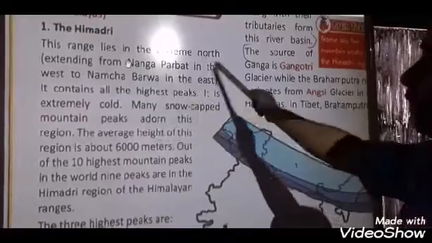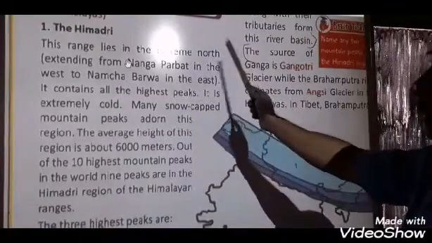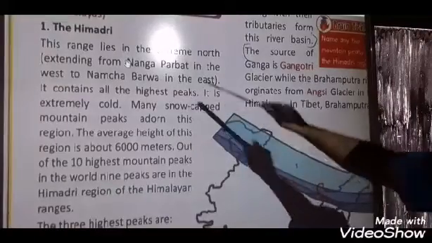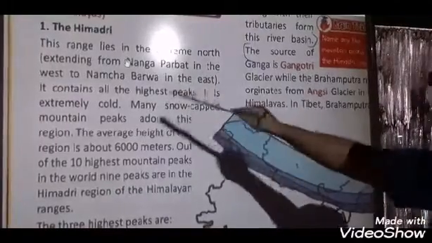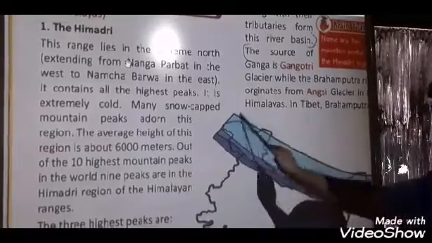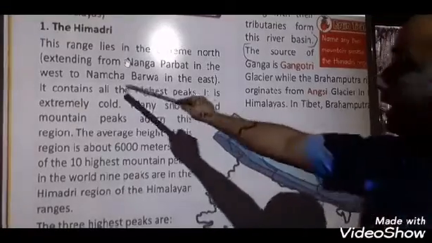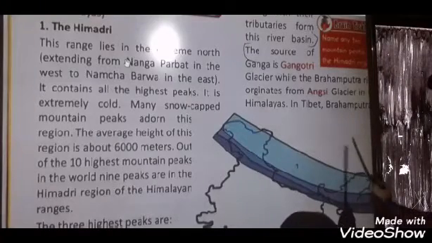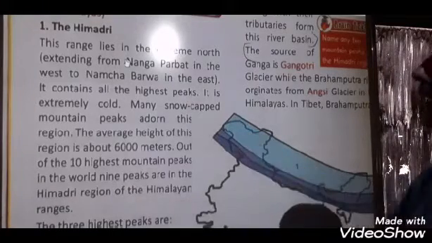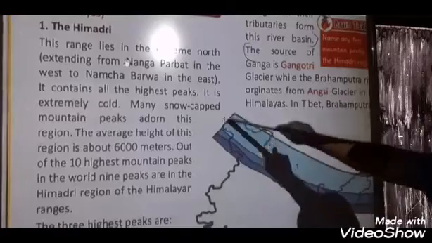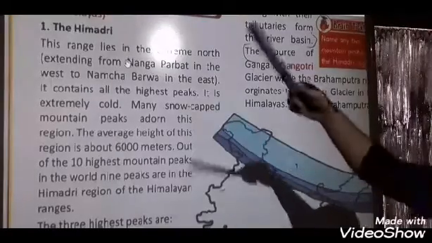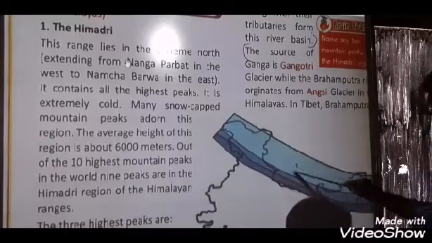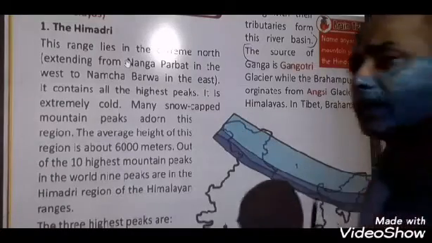Now see, very interesting and informative things they have given. This range lies in the extreme north, meaning if we talk about our India, these ranges lie in the extreme north. It extends from Nanga Parbat in the west, and Namcha Barwa in the east. Then it contains all the highest peaks. This place is also extremely cold, a very cold climate over there.